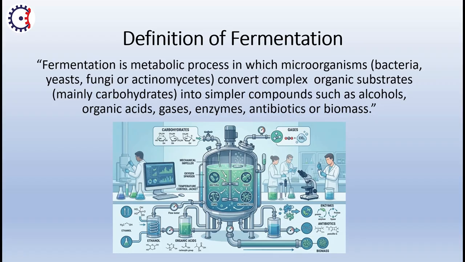For these metabolic processes, all microorganisms require an organic substrate, mainly carbohydrates. Different types of carbohydrates are needed, like glucose, fructose and sucrose.